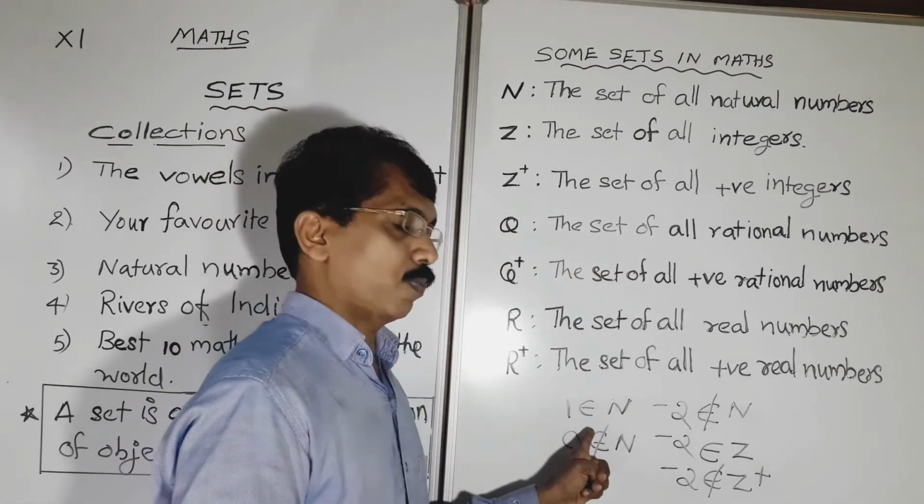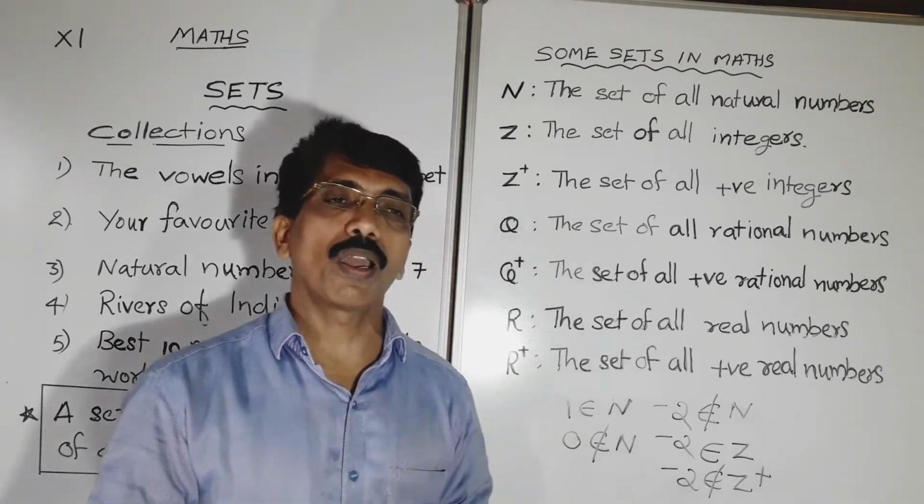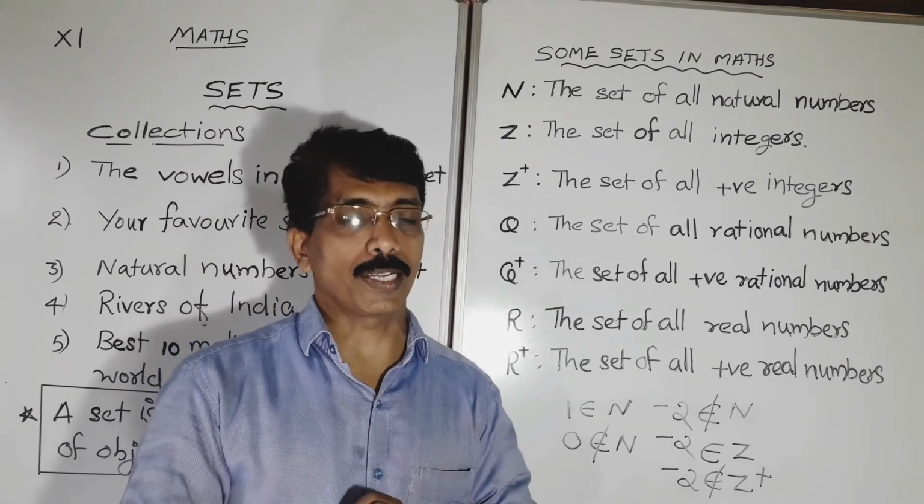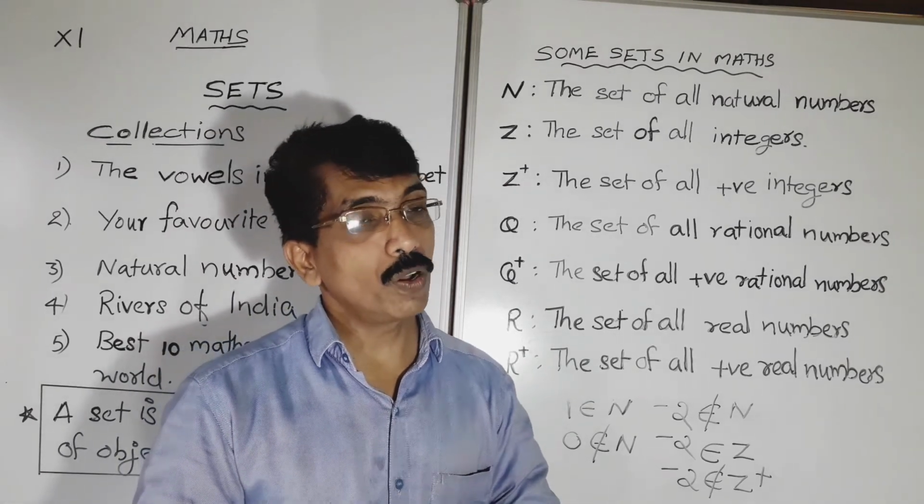So what is the symbol we use for belongs to and does not belong to? All of you understood clearly. So altogether, you studied the concept of set. What is a set? A set is a well-defined collection of objects.